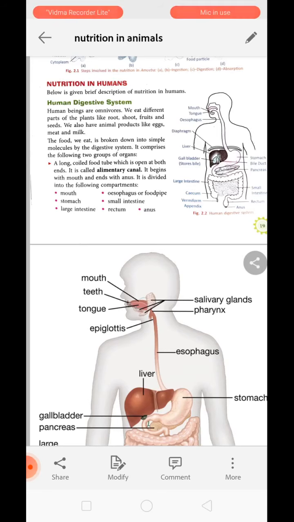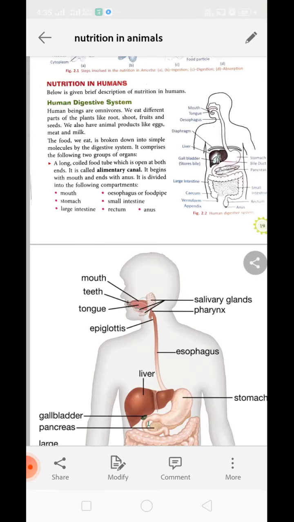Both of the foods which humans take from plants and animals are in complex structure. They are complex nutrient materials that need to be digested within the body. To digest them, humans also perform ingestion, digestion, assimilation, absorption, and egestion.